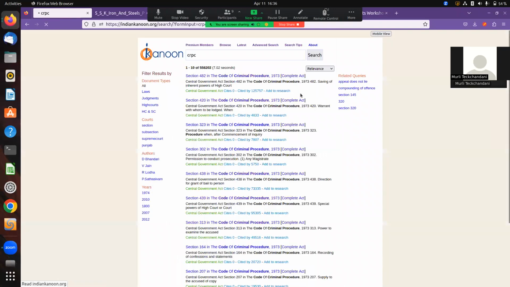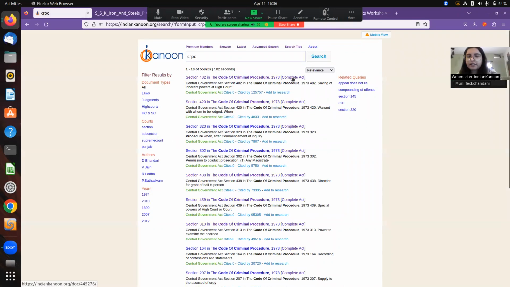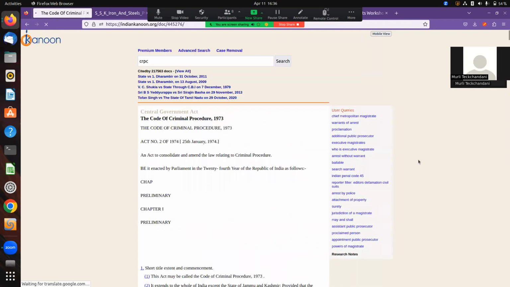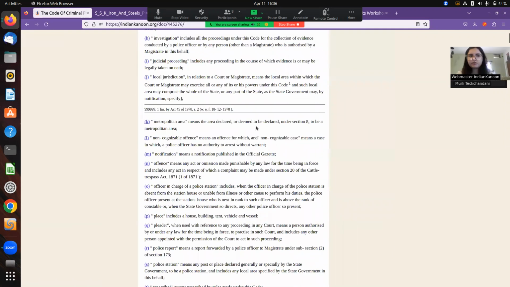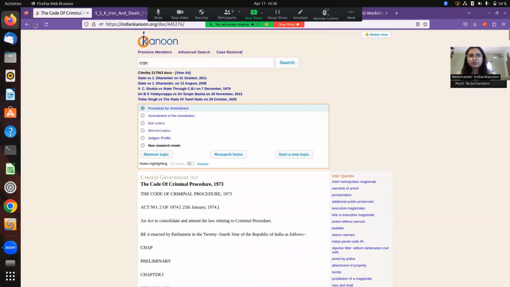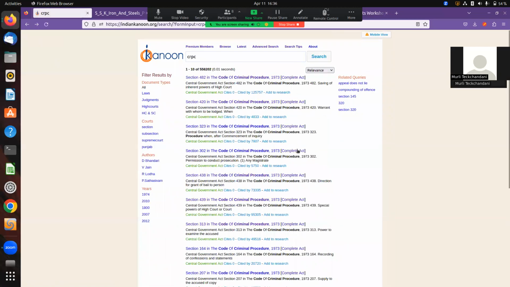But it won't give me the act. It will tell me all. Here, sir, you see on the top, it says different sections, and on the right, it says complete act. Once you click on complete act, sir, it will take you to the complete Code of Criminal Procedure. But I don't get to see the complete act button. Am I making a mistake, or is it already there? It's there for all the acts.